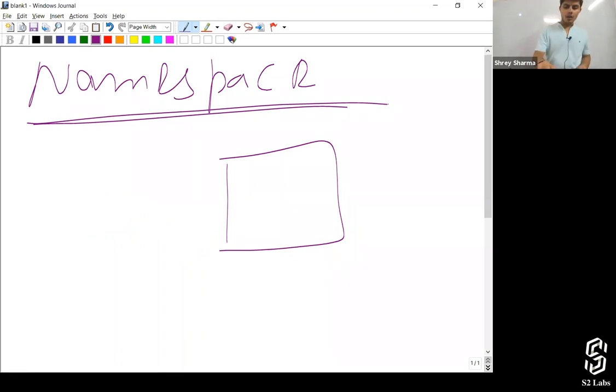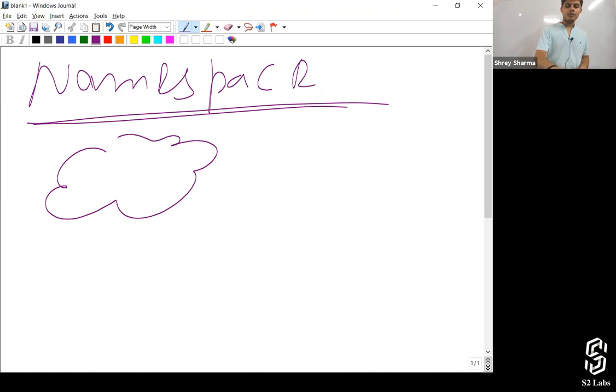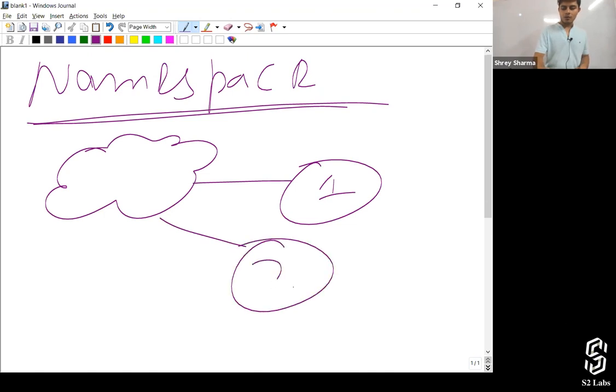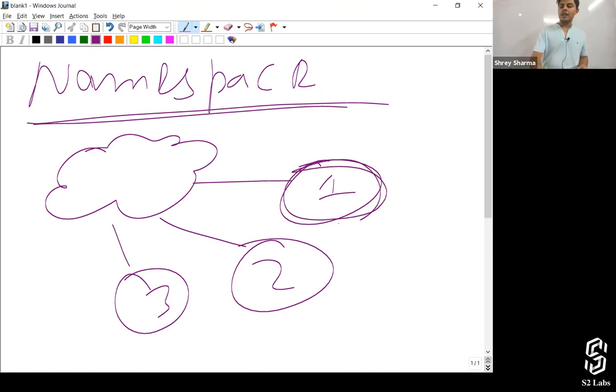And every Salesforce org has got its own namespace. So this is Salesforce org 1, this is org 2, this is org 3, and so on. So this org 1 will have its own namespace. This org 2 will have its own namespace. This org 3 will have its own namespace.